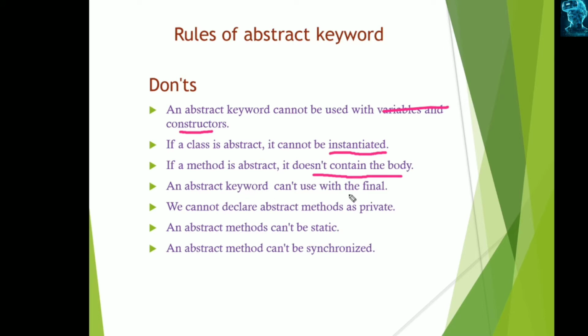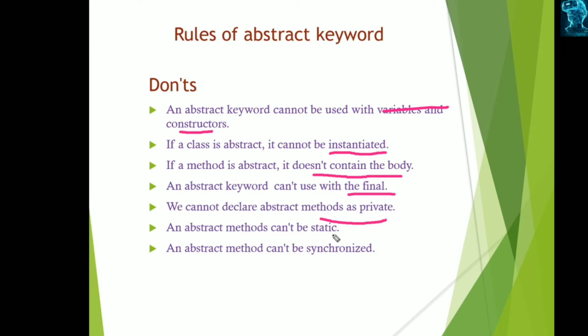The abstract keyword can't be used with final. Final means final, that is the purpose of final, so this keyword cannot be used in combination with final. And we cannot declare an abstract method as private. The abstract method must always be non-private, because these methods are implemented in its subclass. So these cannot be private.